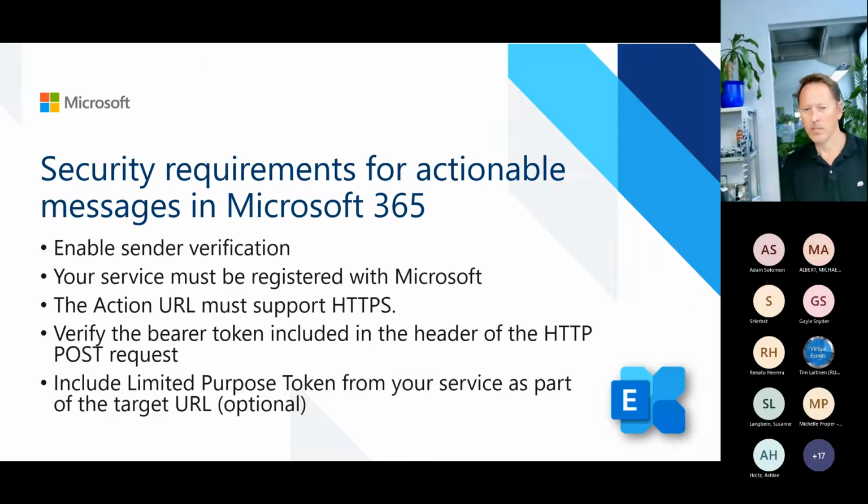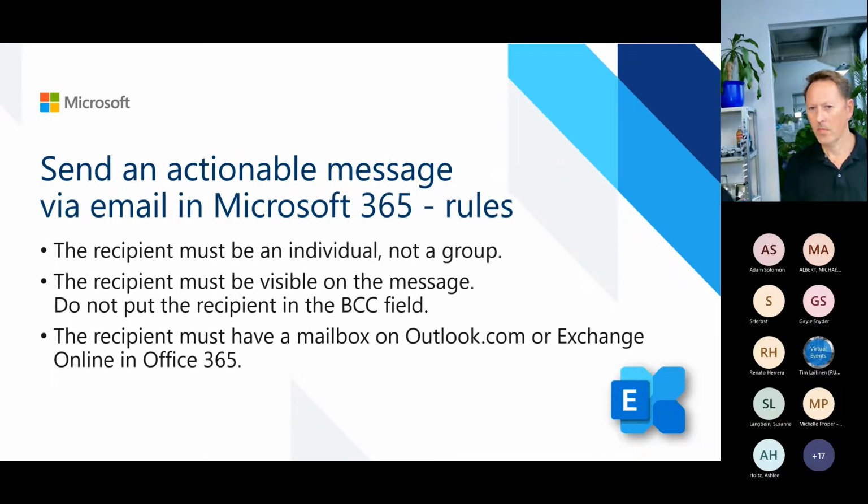The other thing we need to talk about is security. So the security requirements for your actionable messages in Microsoft 365 is, first of all, you need a sender verification enablement. The service must be registered with Microsoft. Your action must support HTTPS. We do not do HTTP anymore. And also you have to verify the tokens, and you also need a limited purpose token from the service as part of the URL you are using. So always keep that in mind.